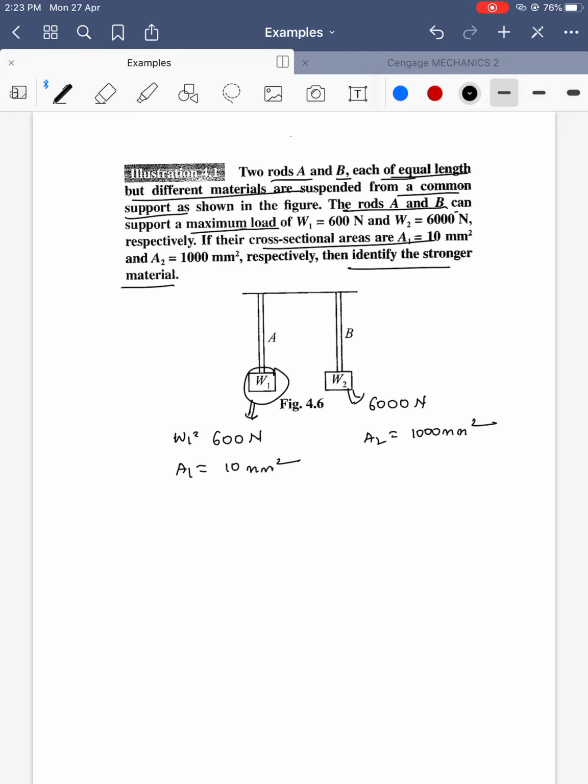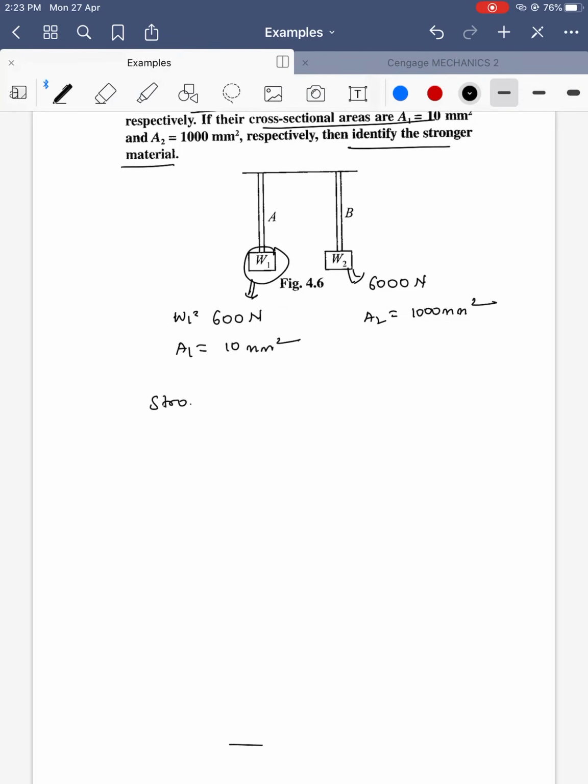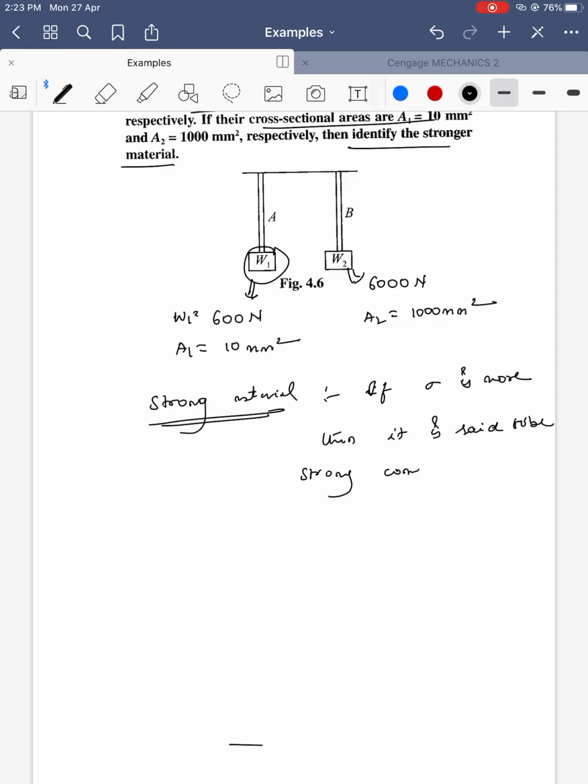Identify the stronger material. How do we identify a stronger material? If a material has more stress, that is, if sigma is more, then it is said to be strong compared to other materials.